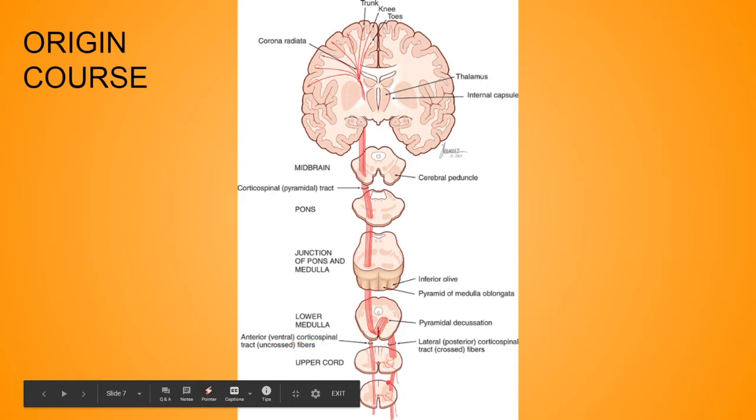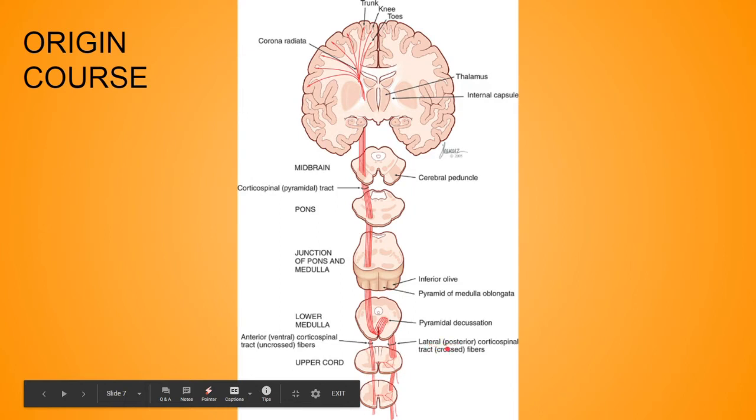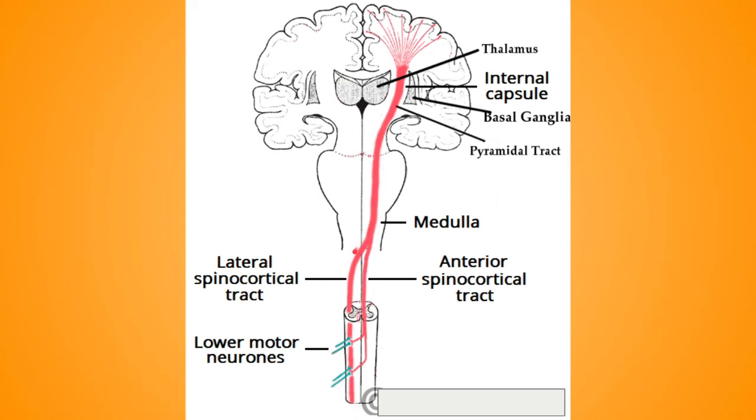And remember, the lateral corticospinal tract also contains some fibers arising from the ipsilateral cerebral cortex. The lateral one lies in the lateral white column, and the anterior one lies in the anterior white column. Now the termination of the corticospinal tract. The lateral corticospinal tract consists of the decussating fibers, which cross and go to the opposite side, and the uncrossed one is the anterior corticospinal tract.